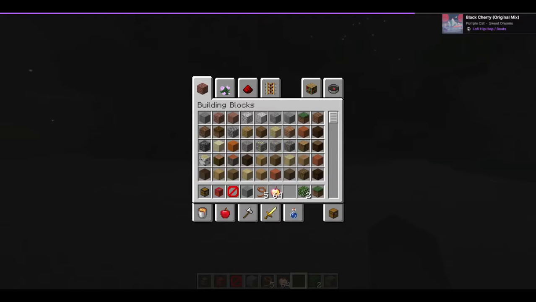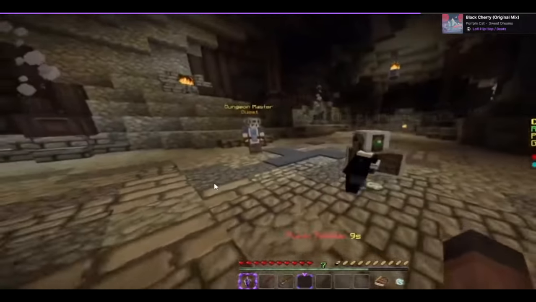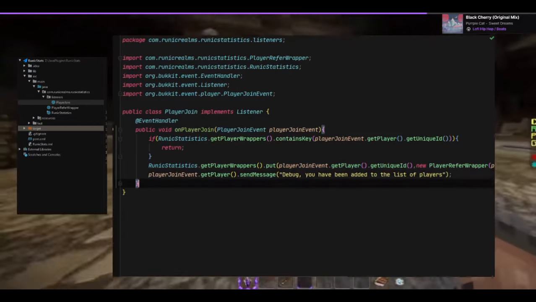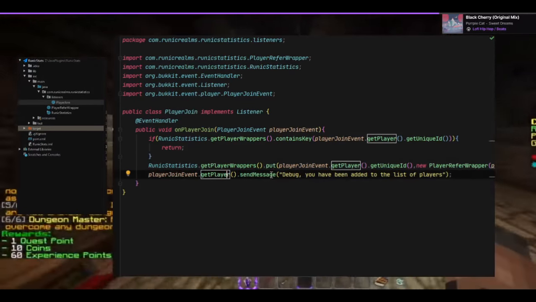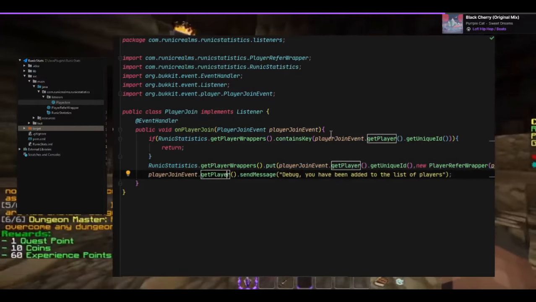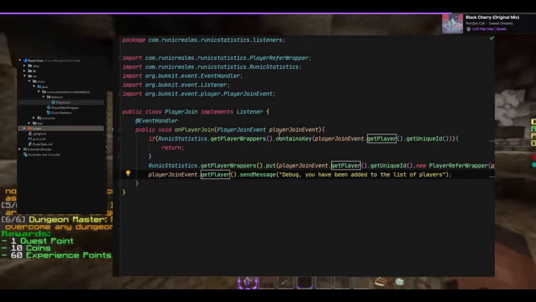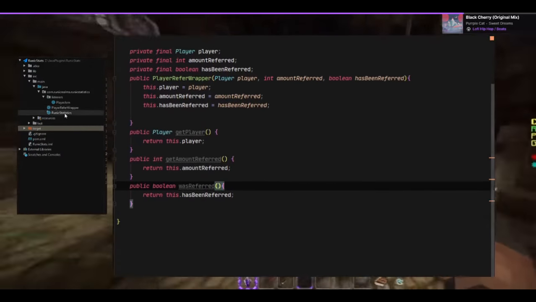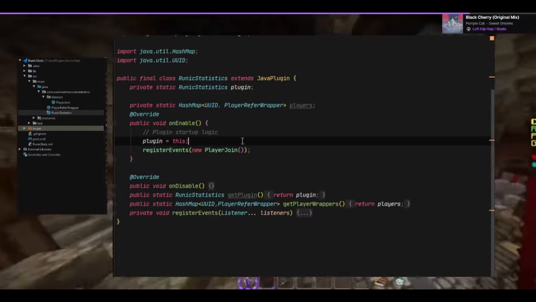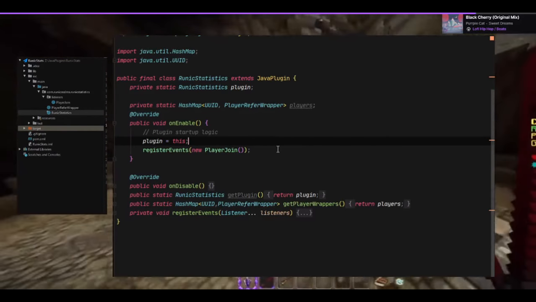Let's go back over here to this. Why did it not send a message? Player join event, not get player. If it contains that key, then return. We have the wrapper. Runic statistics. We registered the event.